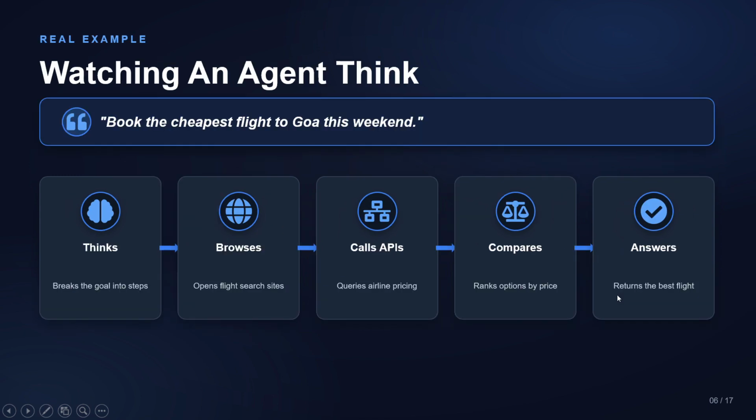Now let us look at a real-life agent example. Say I ask a question like, book the cheapest flight to Goa this weekend. Instead of replying immediately, the AI agent breaks the task into smaller steps. It searches flight websites, checks the airline APIs, compares the prices, and evaluates the best option. Only after collecting enough information will it return the final answer. This is how an AI agent makes informed decisions.